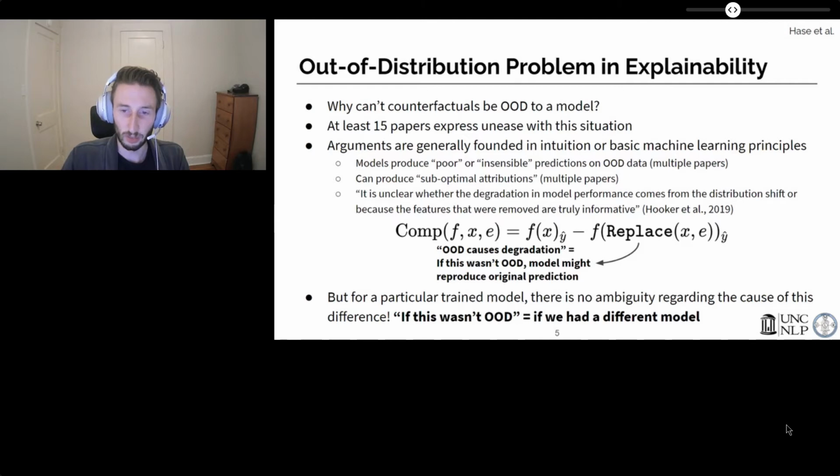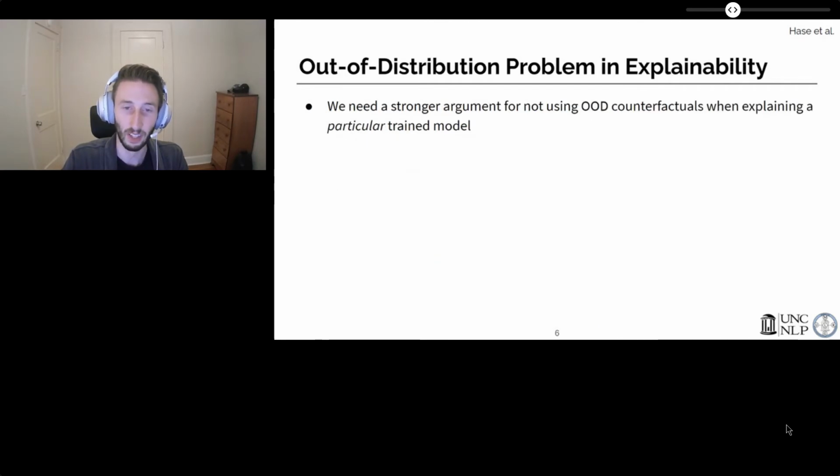To raise the question of what would have happened if the mask token wasn't OOD to the model is to ask, what would have happened if we had a different model, one which had a different training distribution that included mask tokens? So it seems like we need a stronger argument for not using OOD counterfactuals with a particular trained model.